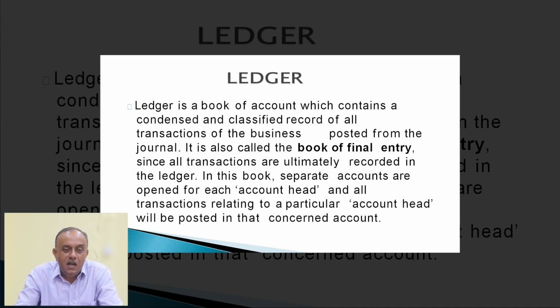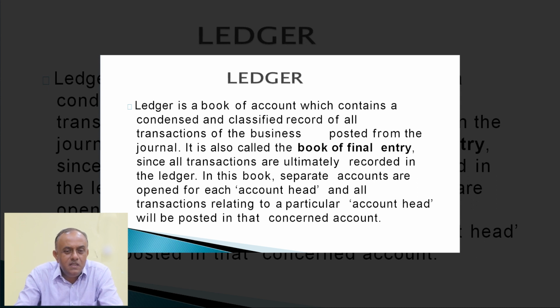So what is the basic concept of a ledger? A ledger is a book of account which contains a condensed and classified record of all business transactions posted from the journal. It is also called the book of final entry. Since all transactions are ultimately recorded in the ledger, in this book separate accounts are opened for each account head, and all transactions relating to a particular account head will be posted in that concerned account.